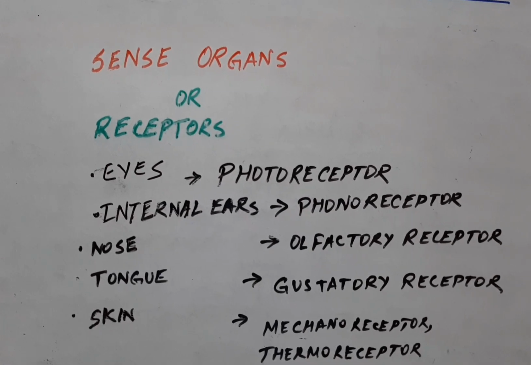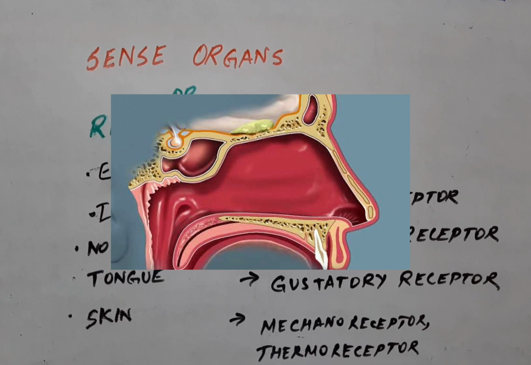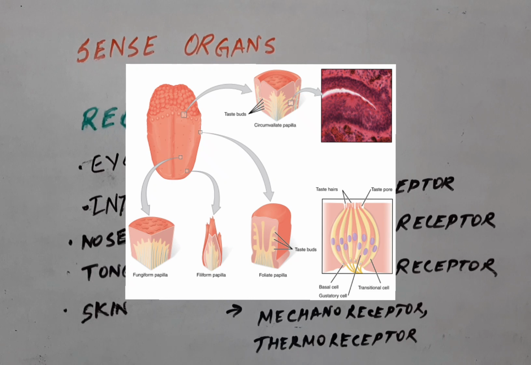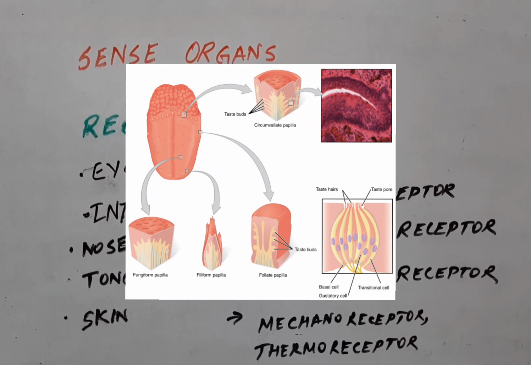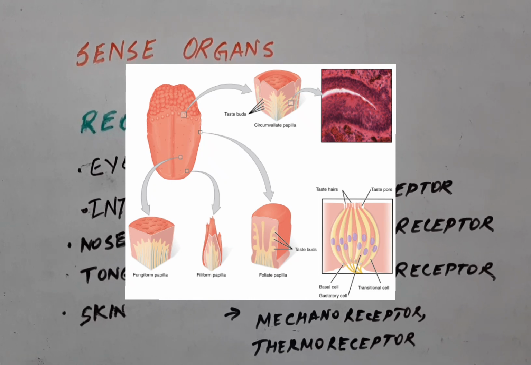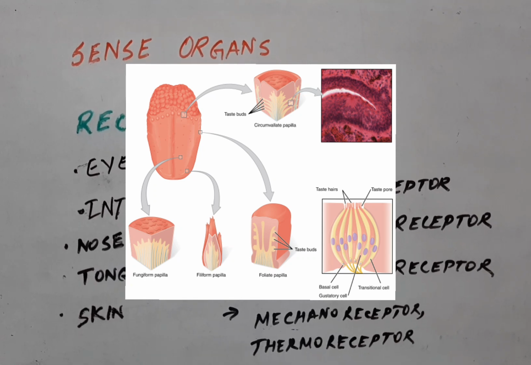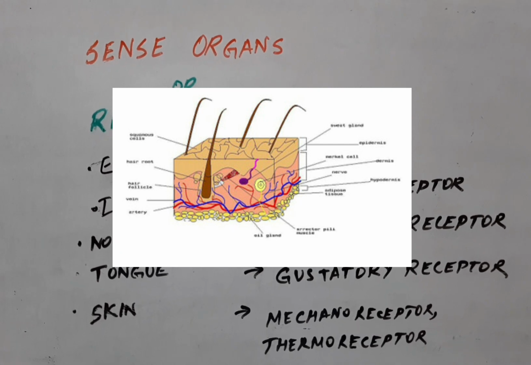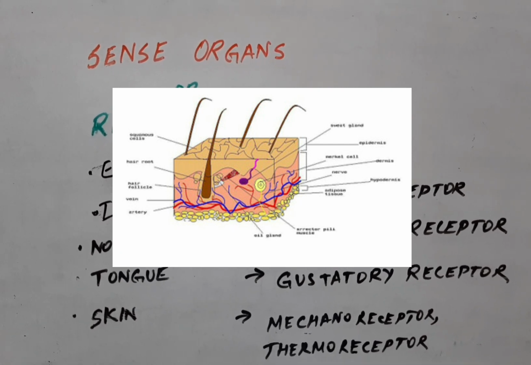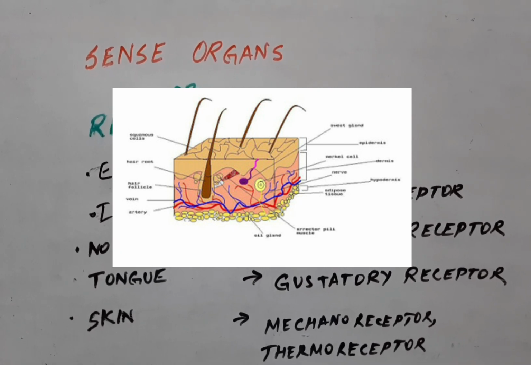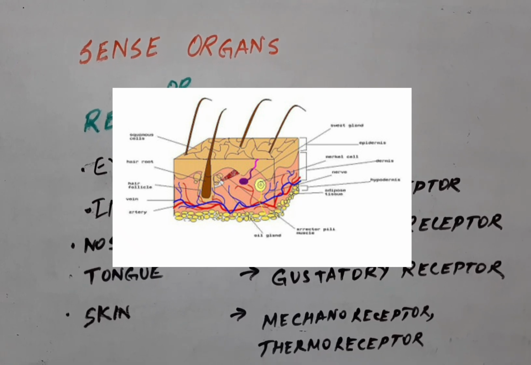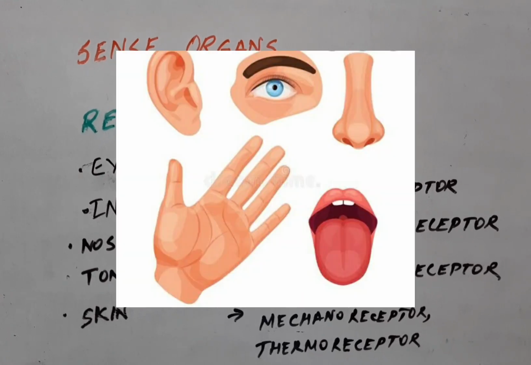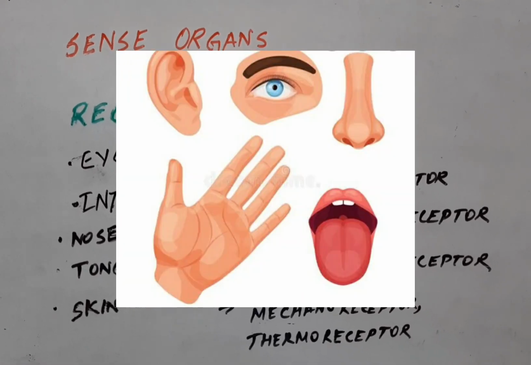Next comes the nose. Olfactory receptors are present in the nose for olfaction, that is smell. Next comes the tongue. In the tongue there are gustatory receptors for taste, and you can also say it is a chemoreceptor that tastes the chemicals present in the food. And then finally the skin, which has mechanoreceptors for touch and thermoreceptors for temperature, like cold or hot. So these are the various receptors present in our various sense organs.